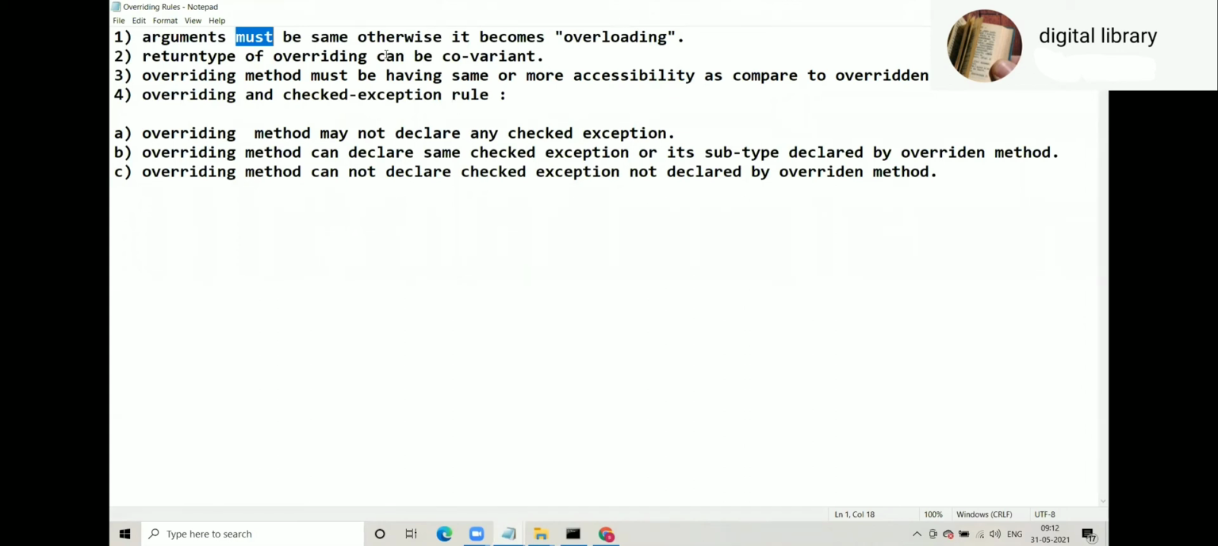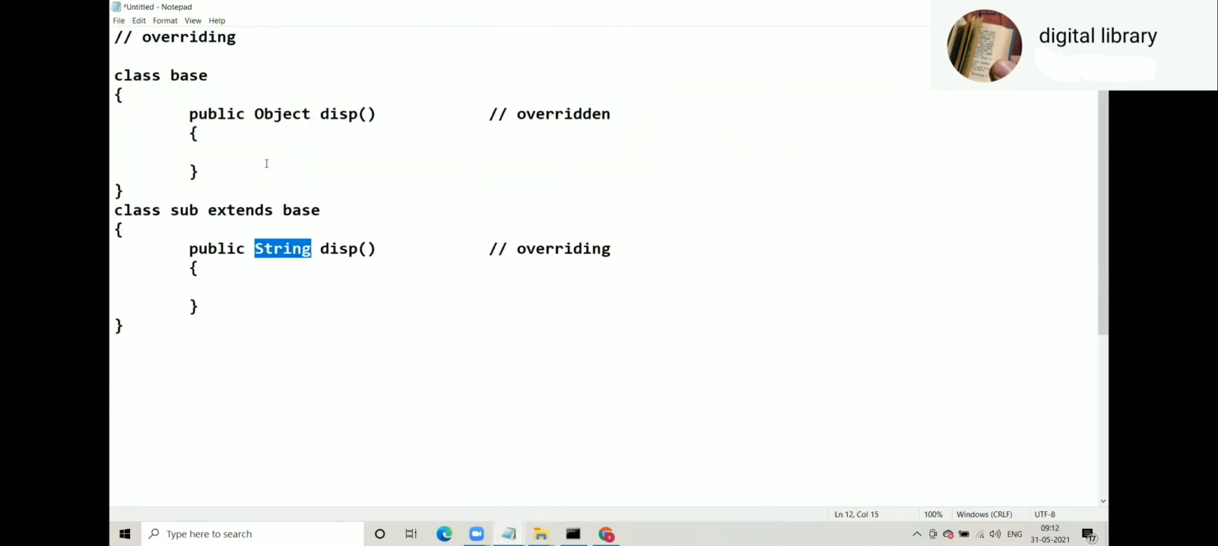Sir, in rule 2, if we have return type as an integer in the overridden method, what should be the return type in the overriding method? Yes, here, I would like to give one suggestion: don't say Integer, say int. I will tell you when to say Integer. For the time being, say int.